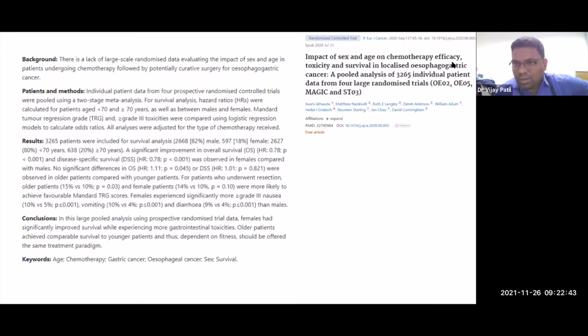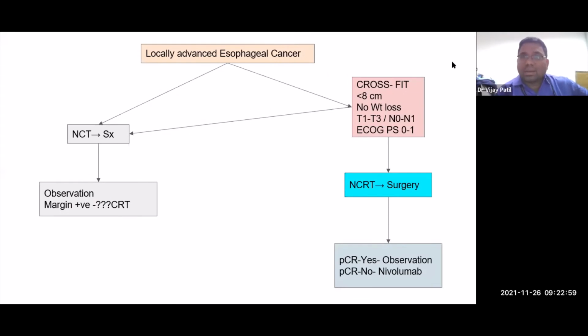Fit elderly do as well as, in fact, do better than the younger group in this study of 3,000 plus patients. Interestingly, it was also seen that females do better in this data set, and that tells you that maybe we need to look at the biology.